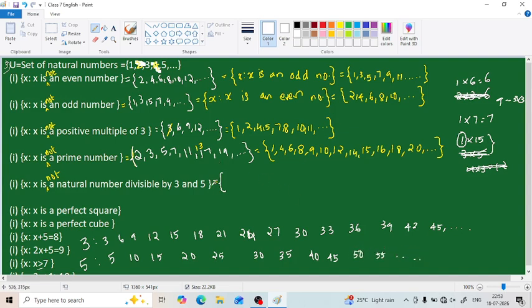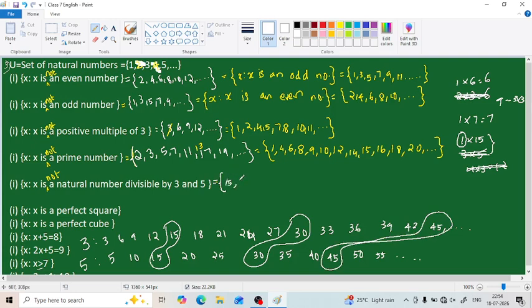So we have to write the elements that come in the multiplication table of both 3 and 5. Let us look at those. 15 comes in the multiplication table of 3 and 5. Then comes 30. First number is 15, and after 15 only 30 is coming, and after that only 45 is coming. So our answer is 15, 30, 45 and so on.